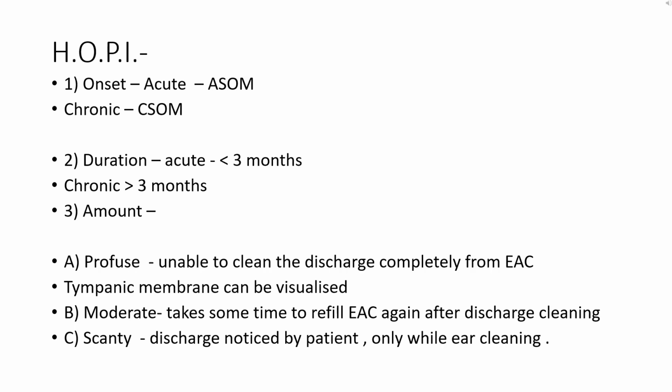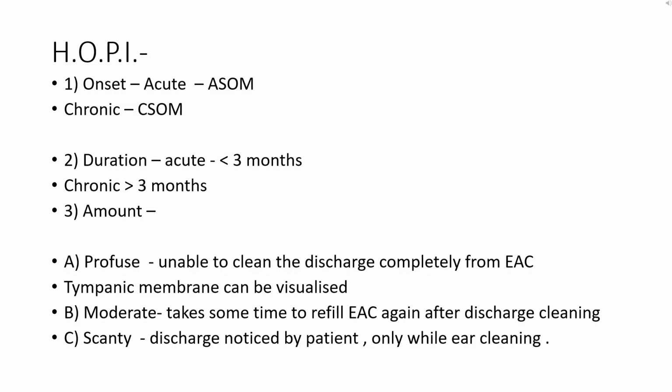Now coming to the history of present illness. Under history of present illness, we ask the patient a few more questions, from which we can elaborate further on the chief complaint and gain more information regarding the disease. We will discuss each chief complaint one by one under various headers.